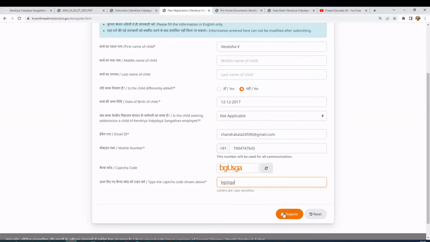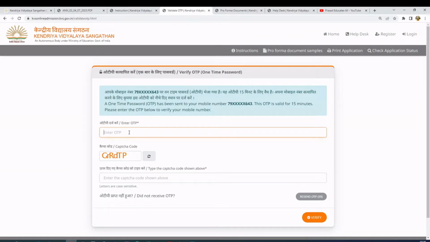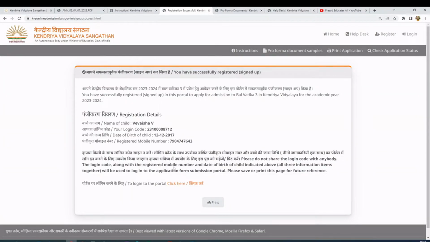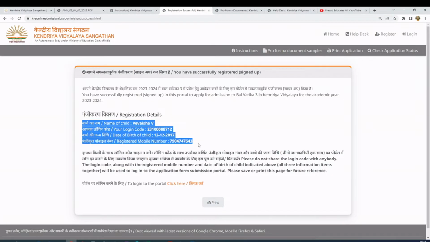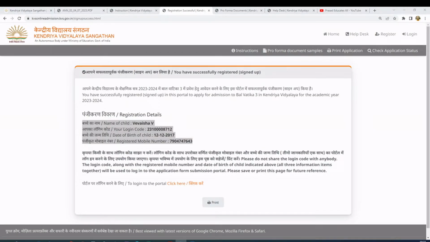Okay, once I click register, it sends the OTP. Once the OTP is entered, we can go to the next step. I have entered the OTP that I received on this mobile, and I also enter the CAPTCHA. Now I'll click verify. Once it's verified, it gives me all the details. So your basic registration is successful. You have to copy this and keep it for your reference. In case you want to use this later, you need to have this login ID at least. If you want to update this application or do something, you need to keep all these details ready.